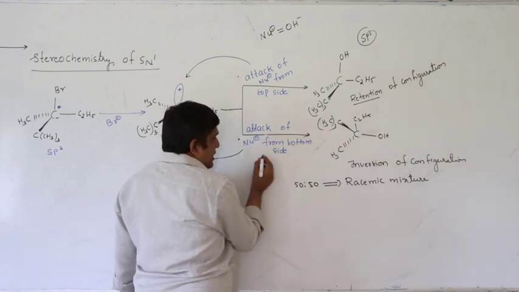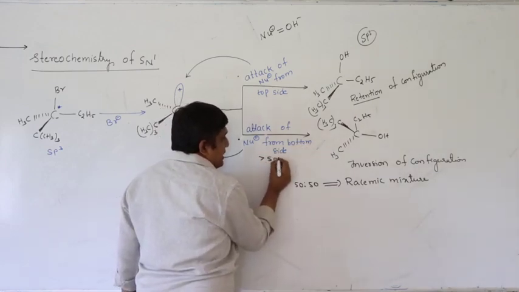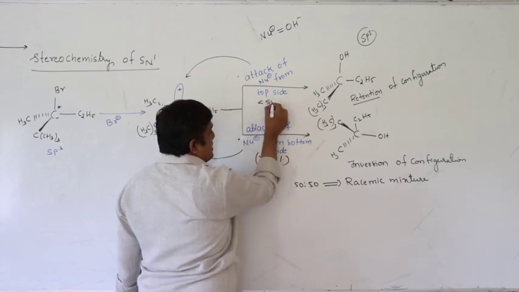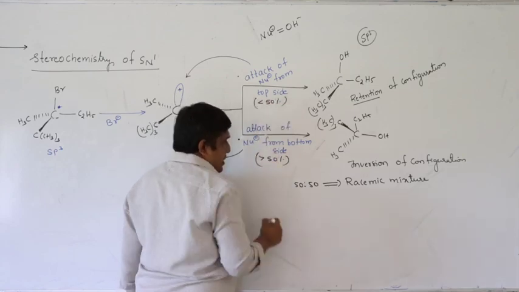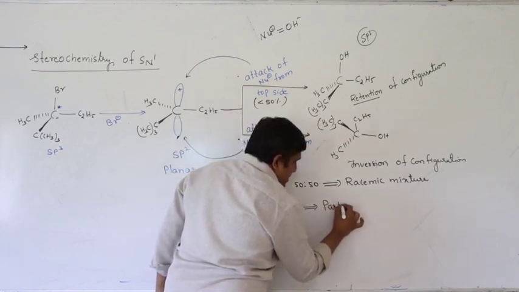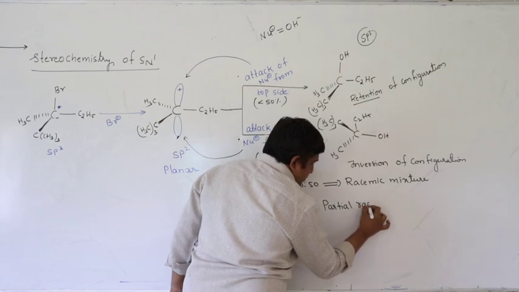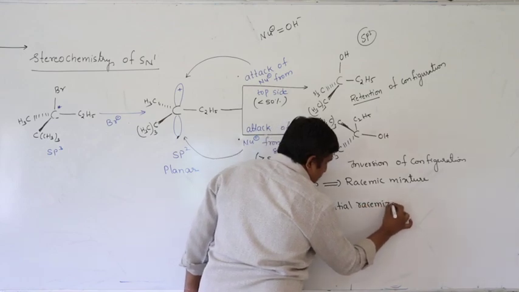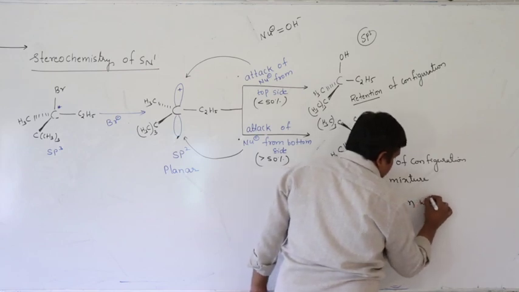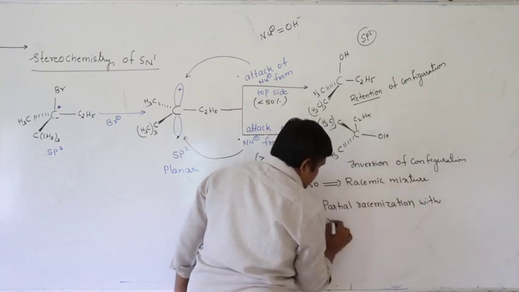Because this product is formed slightly in greater amount, greater than 50%, whereas the other is present in slightly less than 50%. So, actually you will get a partial racemization with net inversion of configuration.